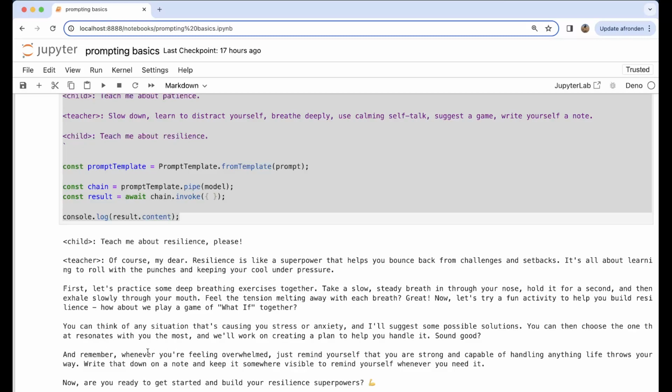And remember, whenever you're feeling overwhelmed, just remind yourself that you're strong and capable. So that's really nice, right? Because here now: are you ready to get started and build your resilient superpower? So a great take on what we asked for, right?